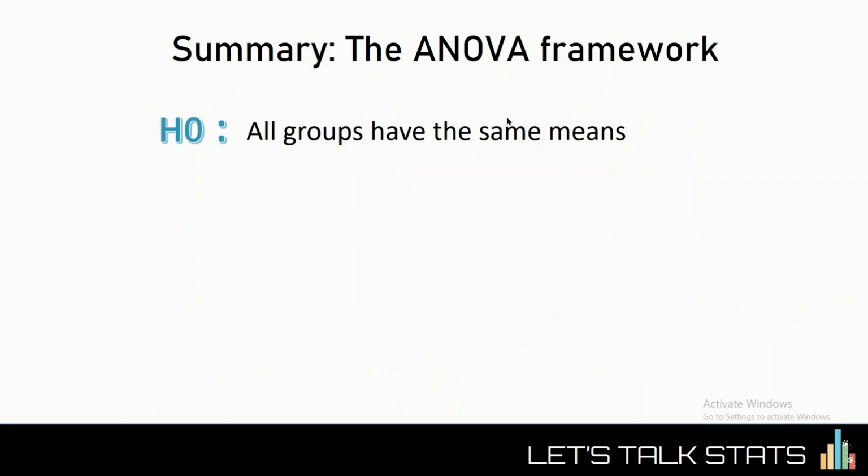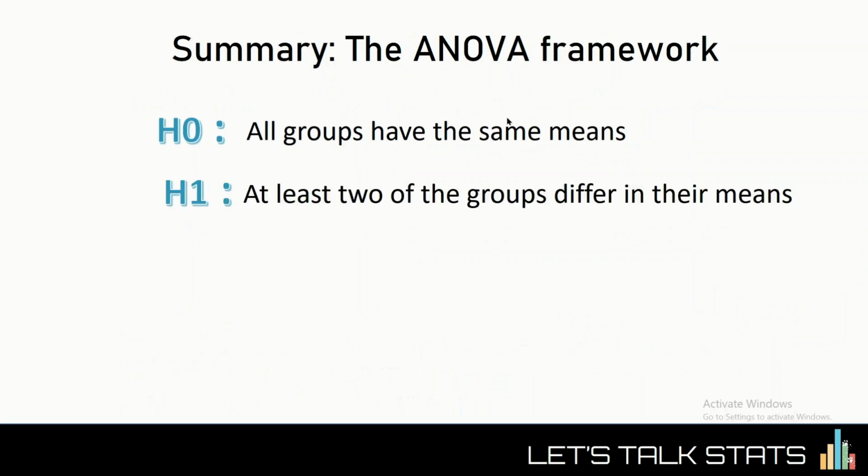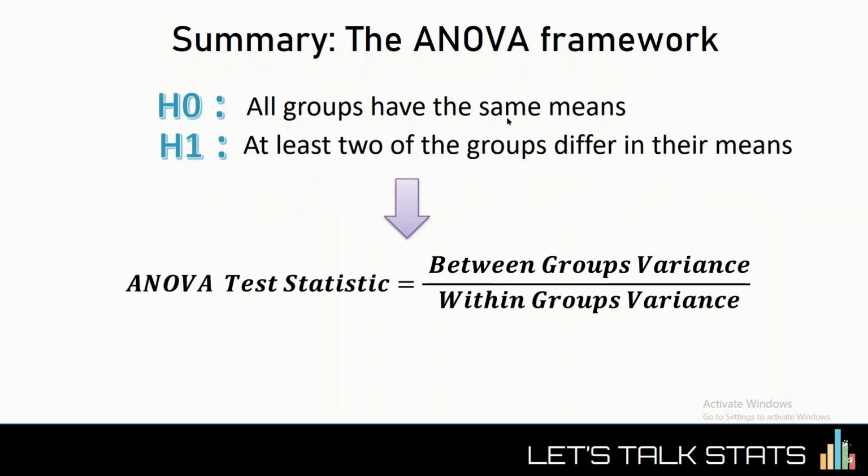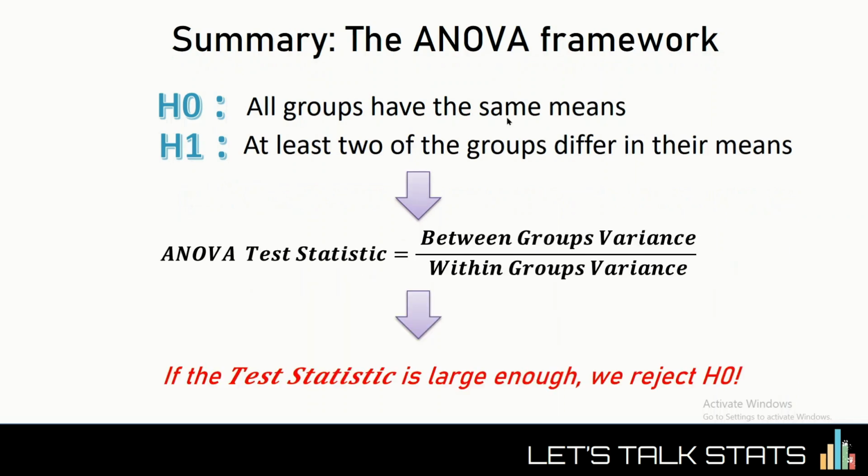Next, we test this null against the alternative, which is at least two group means are different. And for our example, this would be at least two breeds have different weight averages. We then calculate the test statistic, and if this number is large enough, as indicated by a p-value, we reject the null hypothesis. And that's it.